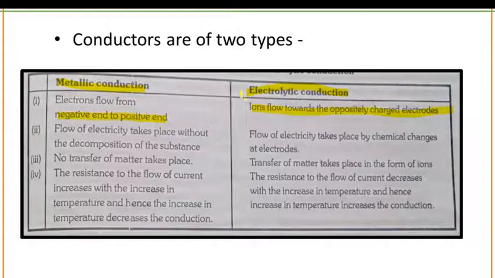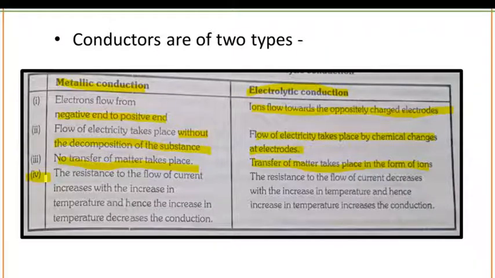Flow of electricity takes place without the decomposition of substance in case of metallic conduction, while in case of electrolytic conduction, flow of electricity takes place by chemical changes at electrodes. In case of metallic conduction, no transfer of matter takes place, while in case of electrolytic conduction, transfer of matter takes place in the form of ions. Now, this point number 4 is very important. A question can be asked from this point.